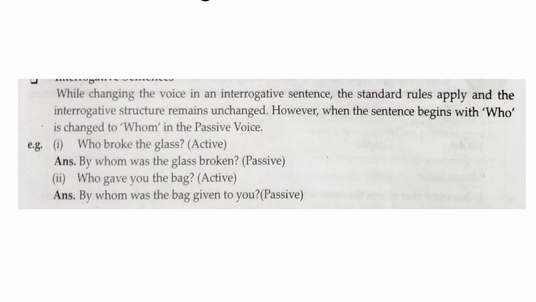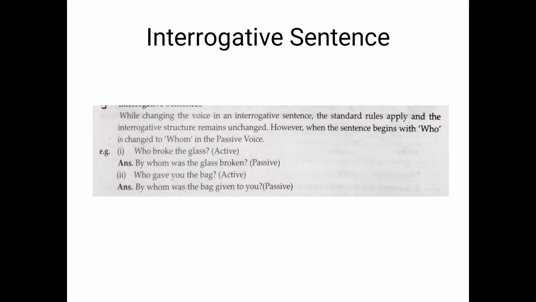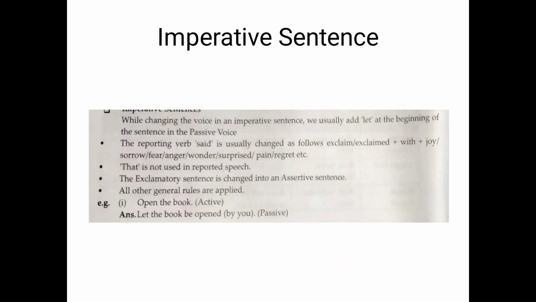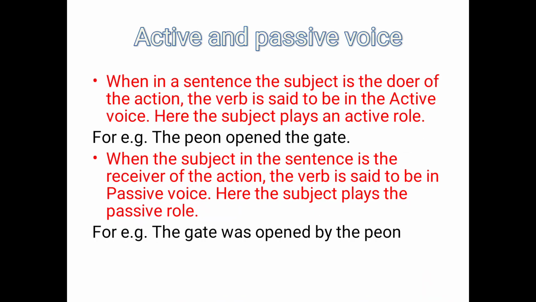Who gave you the bag? By whom was the bag given to you? So in this way, we have seen various types of sentences changing from active to passive voice. Suppose we sum this up. What is the active voice? Whatever we are saying, the peon opened the gate, it is the active voice. But what is the passive voice? The gate was opened by the peon, it is the passive voice.